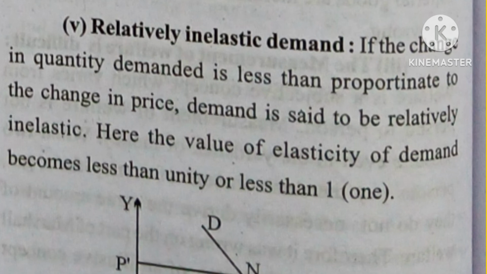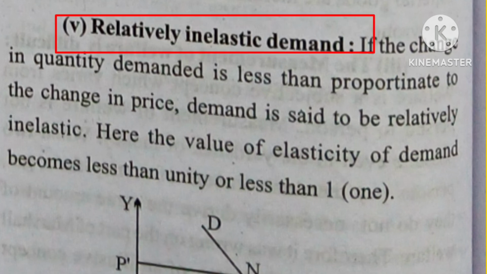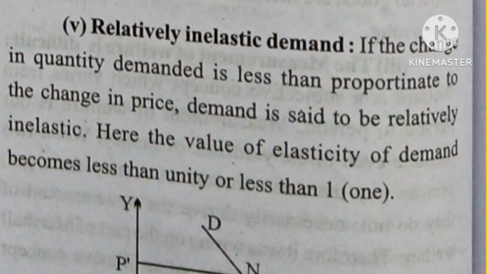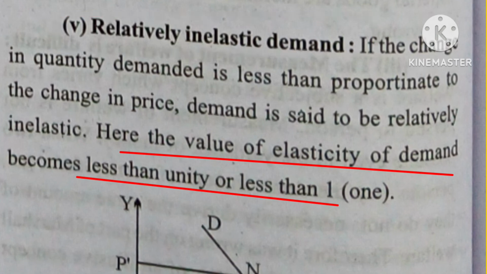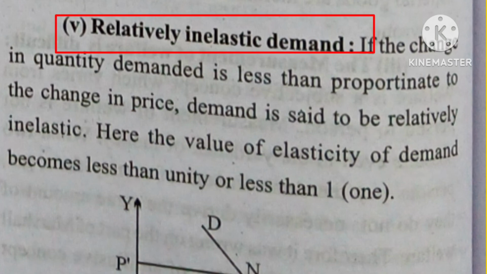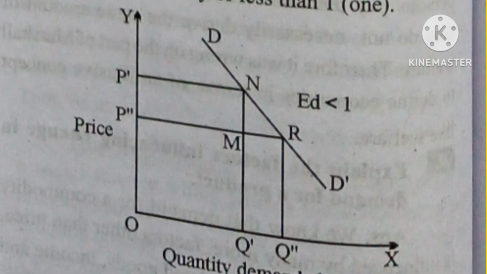Relatively inelastic demand. Okay, so here what happens, a change in price brings a change, but how much is the question we have to focus on. So here a percentage change in price brings a lesser percentage change in quantity demanded. Repeating, a percentage change in price brings a lesser percentage change in quantity demanded. That means here in the graph you see Q1Q' is smaller than PP'.